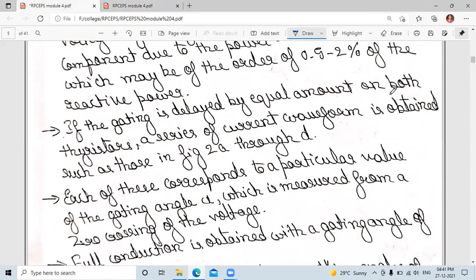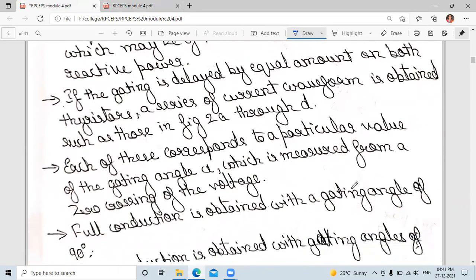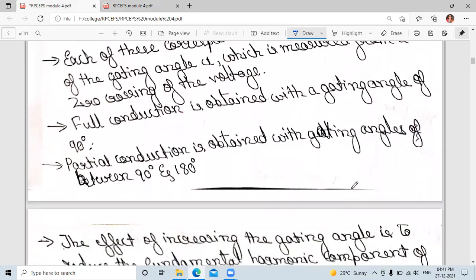If the gating is delayed by an equal amount on both the thyristors, a series of current waveforms is obtained. Each of these corresponds to a particular value of the gating angle alpha, which is measured from a zero crossing of the voltage. Full conduction is obtained with a gating angle of 90 degrees. I have already told that sigma indicates the conduction and alpha indicates the gating angle. When alpha is equal to 90 degrees, we get sigma equal to 180 degrees. That means we get a full waveform.